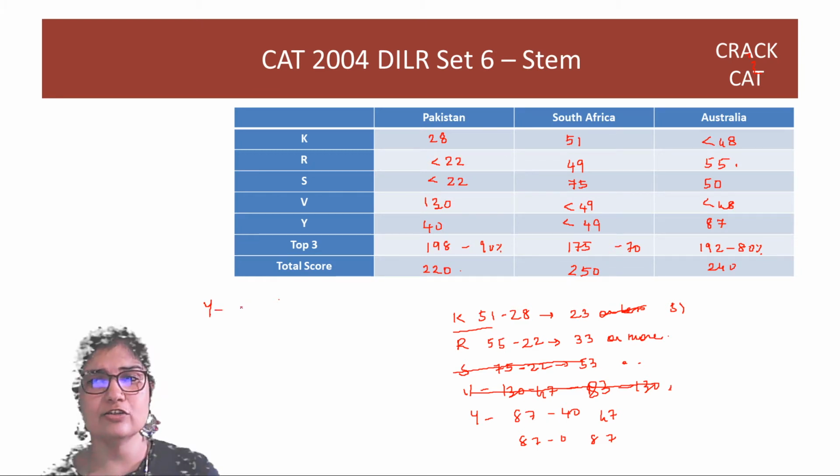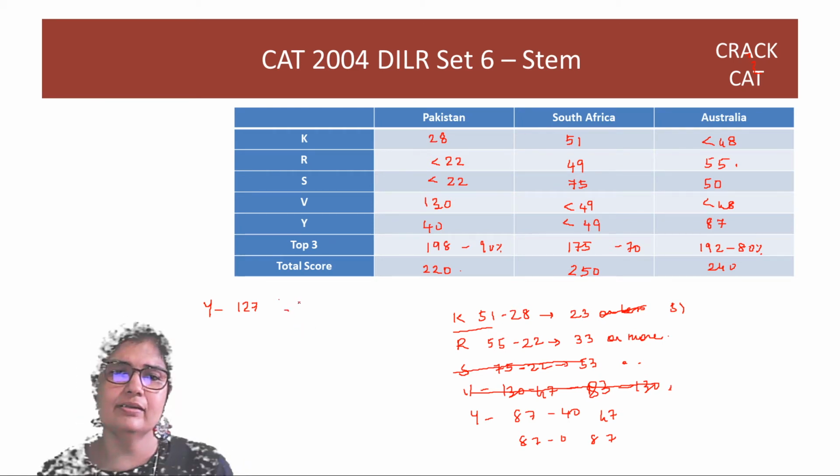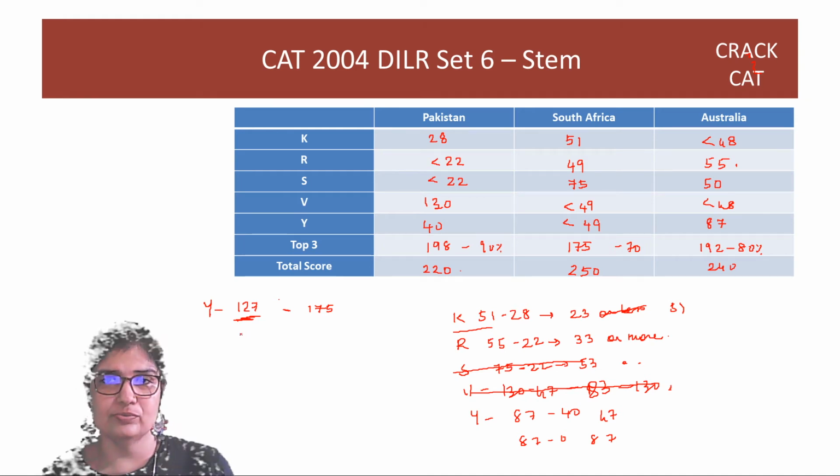Yuvraj has at least scored 127 if he has scored 0 in South Africa, or the max Yuvraj's score is going to be 40 plus 48 plus 127, right? So it is 175. But if I want to show that someone definitely scored less than Yuvraj, that person must have definitely scored less than 127. That's what I need to show.